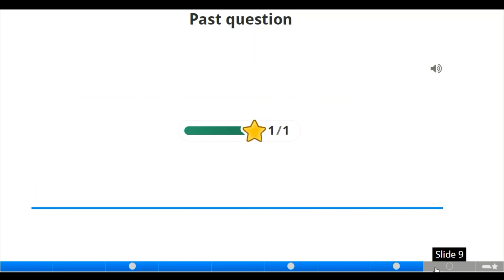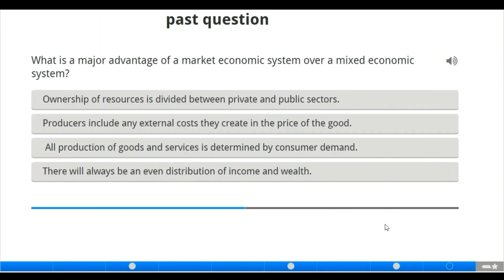Now, moving to the next activity here. What is the major advantage of a market economic system over a mixed economic system? Of course, we have talked earlier about market economic system in our previous class, where the forces of demand and supply regulate the price in the market. Now, what is now the major advantage of a market economic system over a mixed economic system?